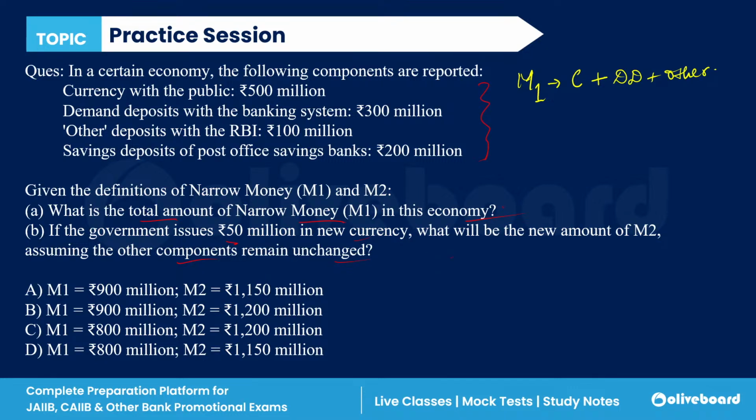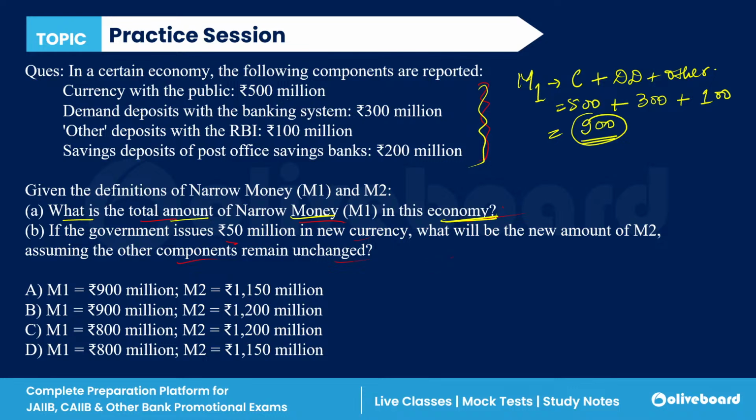Currency with the public is 500, plus demand deposit with the banking system is 300, plus other deposit is 100. So M1 is 900. We have to calculate the narrow money in this economy, and there are no changes here, so 900 is the M1.